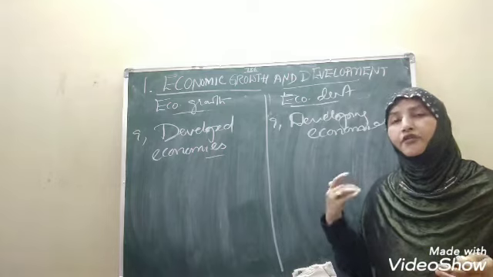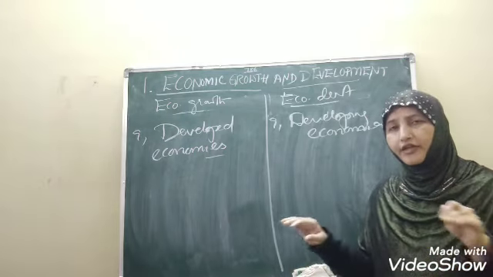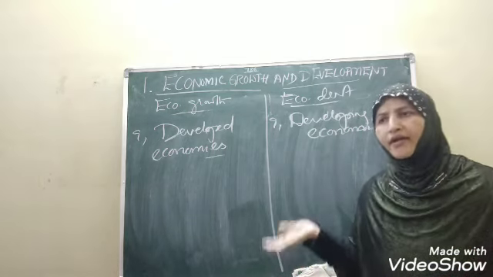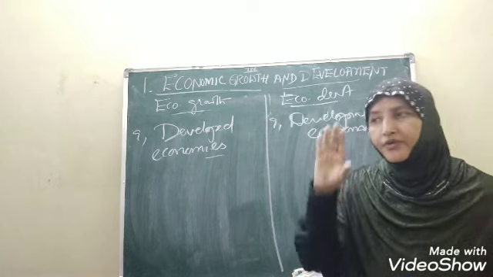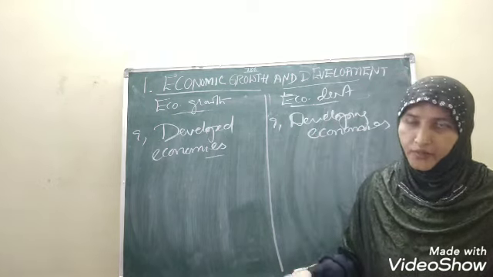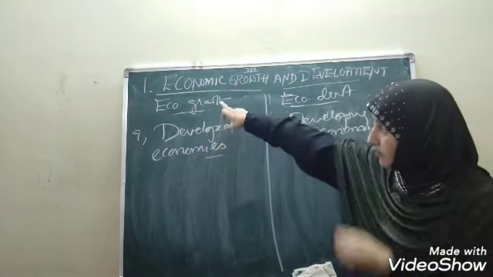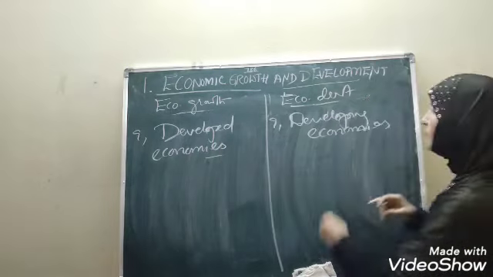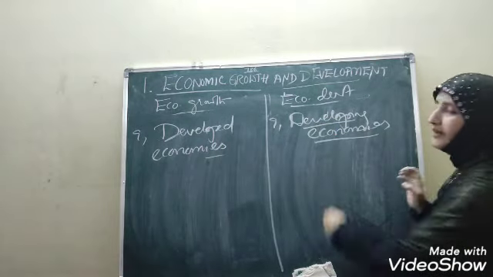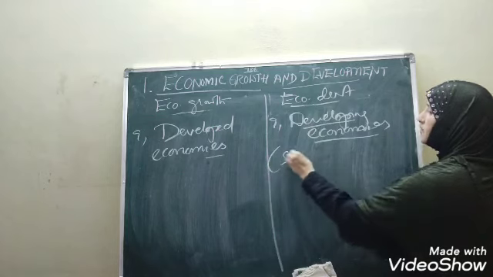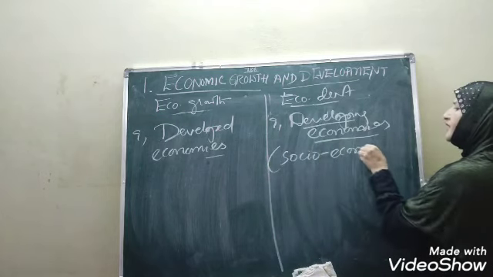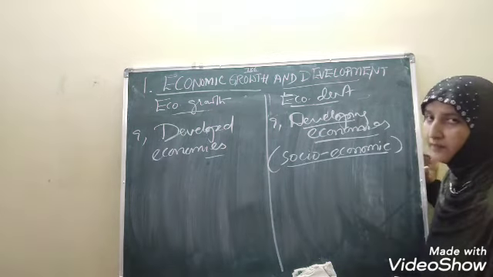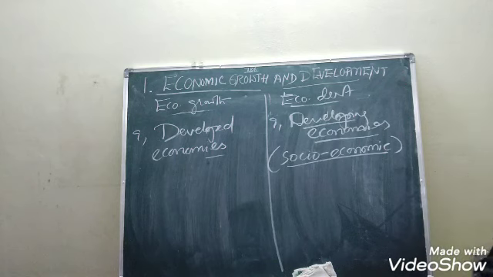Suppose, for example, in your family, if all are educated and well settled, you have your own bungalows and your own luxuries, what else do you want to concentrate on? Only on your business, your profit, your production. It is the same. Growth concentrates on the developed economies. Whereas in developing economies, economic development will be there, because these economies are very backward in socio-economic structure. This is about this one.